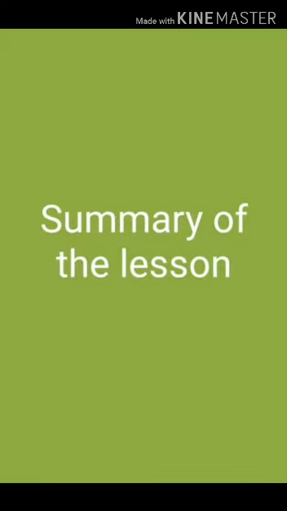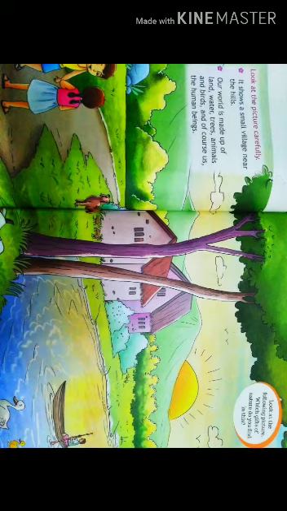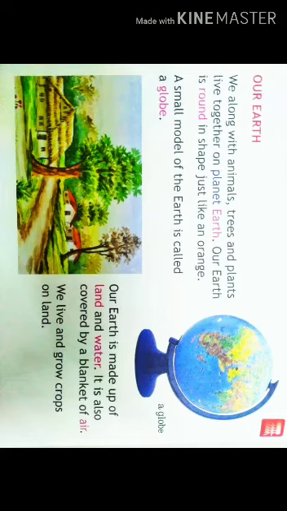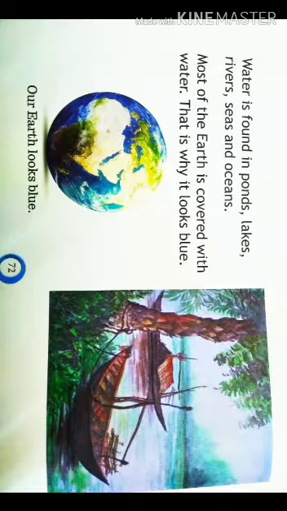Now we are going to see the summary of the lesson. Summary means recalling the lesson in short form. In this page we find the gifts of nature. In this page we learnt the shape of earth. Our earth is round in shape like an orange. In this page we learnt the color of earth. Color of earth is blue because it is covered with water. That is why it looks blue.